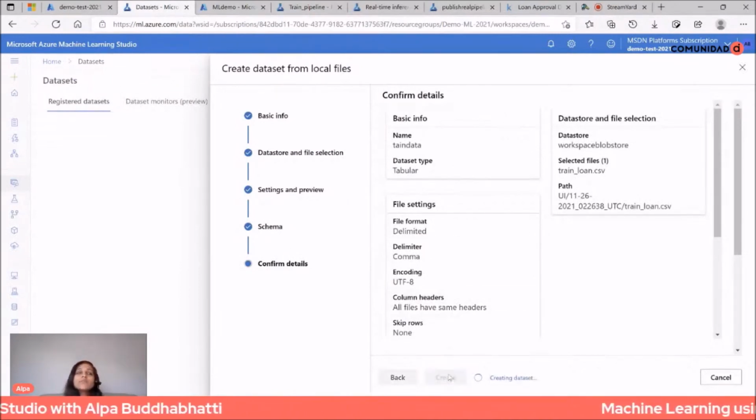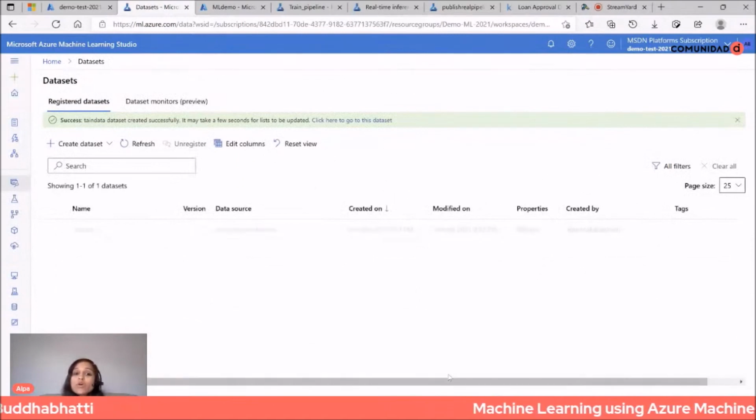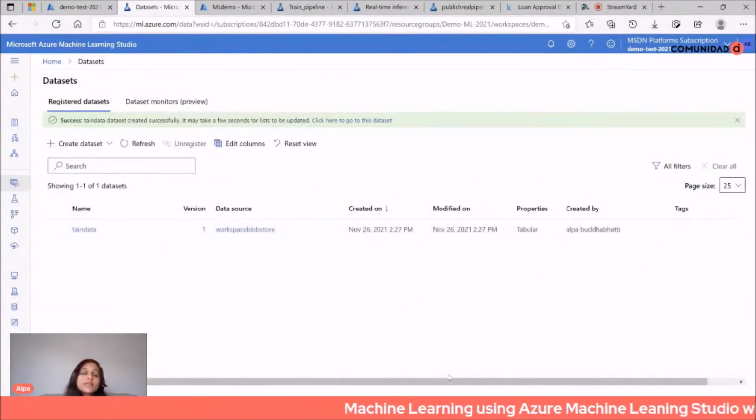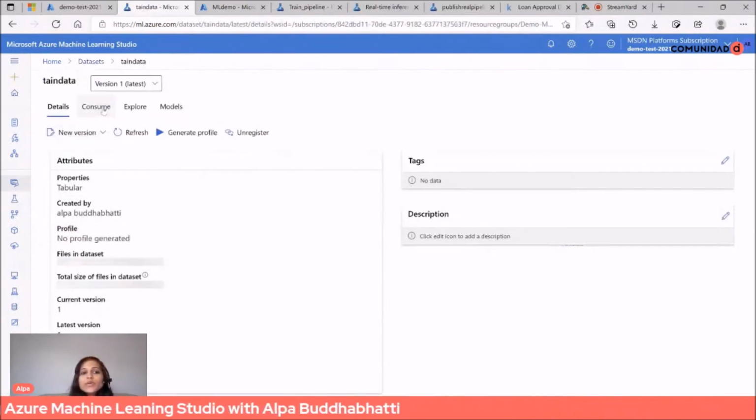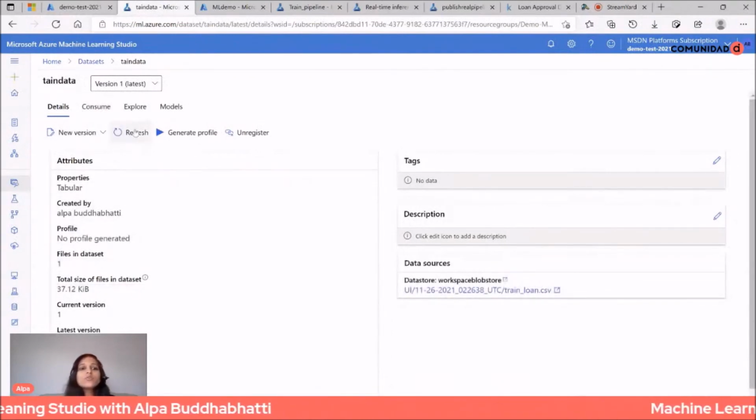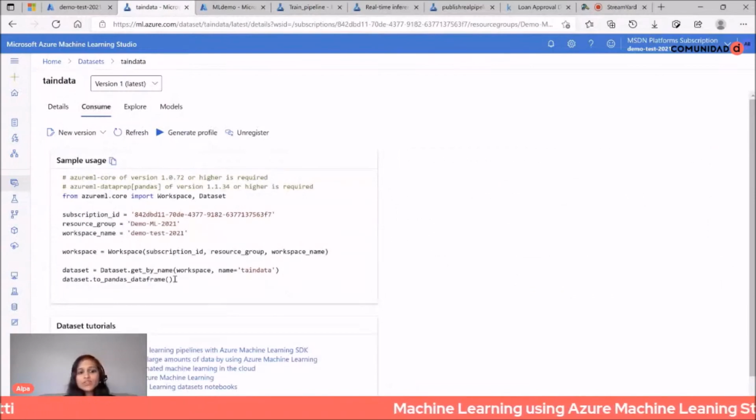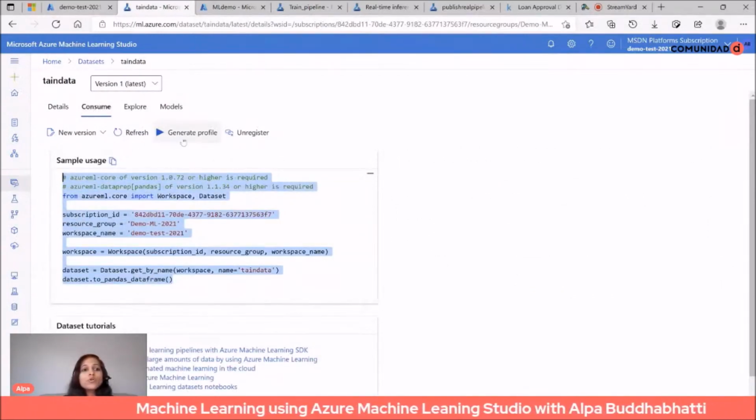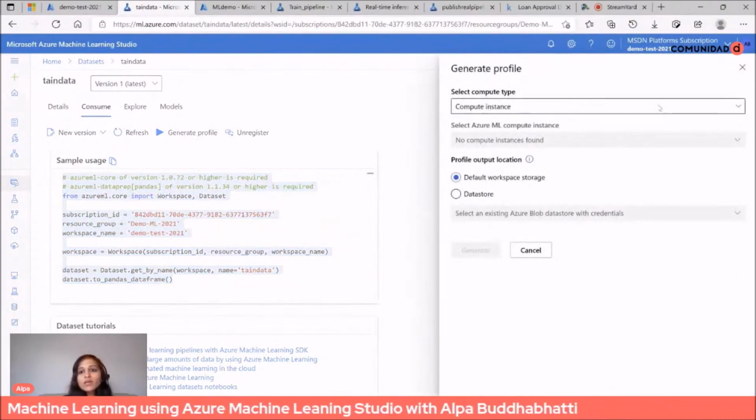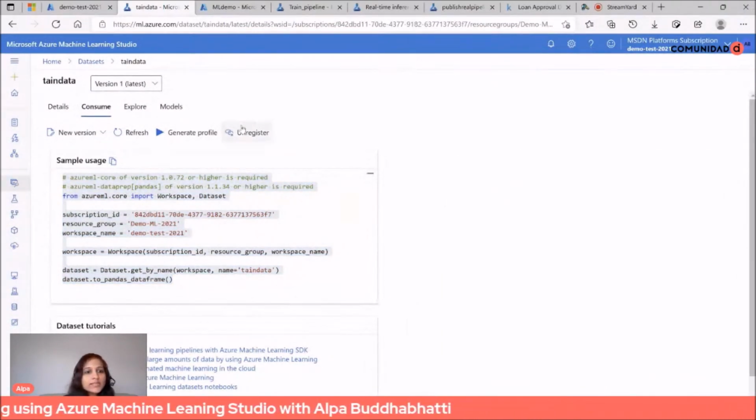So this way I'm loading my datasets from my local machine to an Azure Machine Learning workspace. And once you have it ready, you can click on your dataset, and you can see it in different ways. You can consume it by just using this code in another programming language, or you can generate a profile, or you can see many other things.